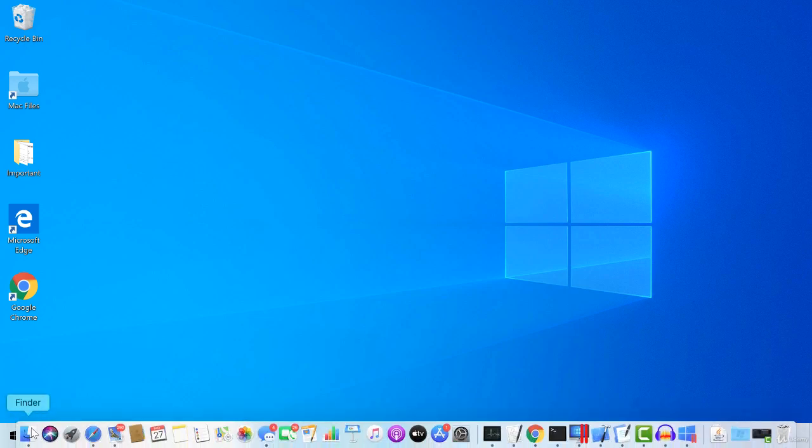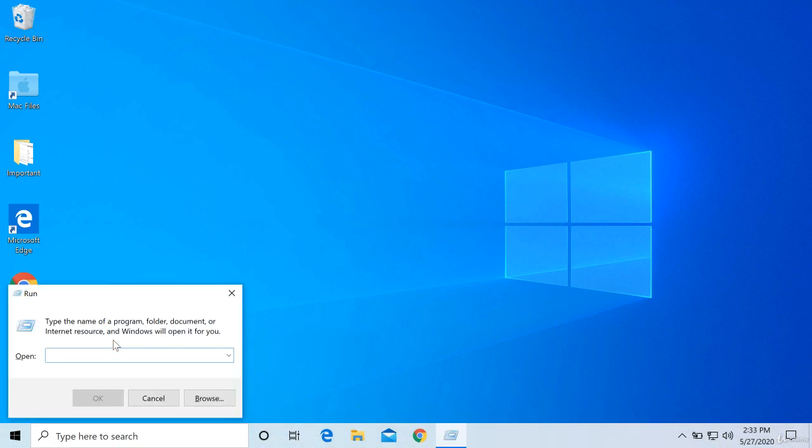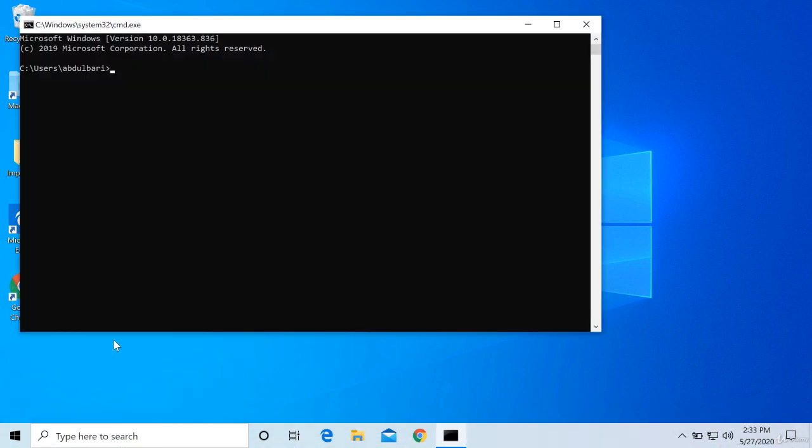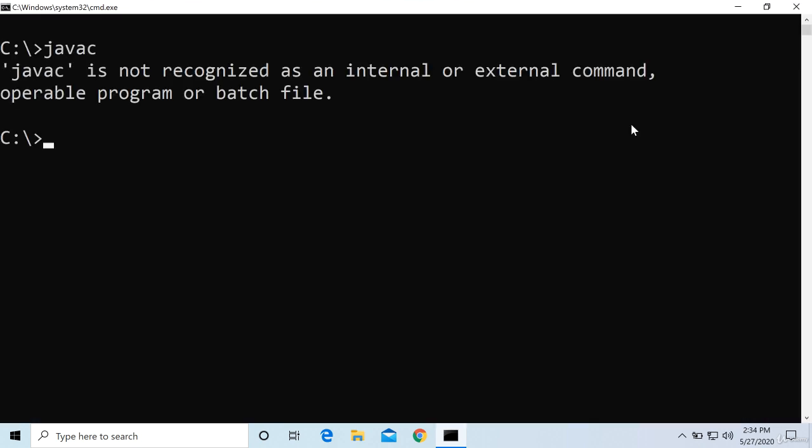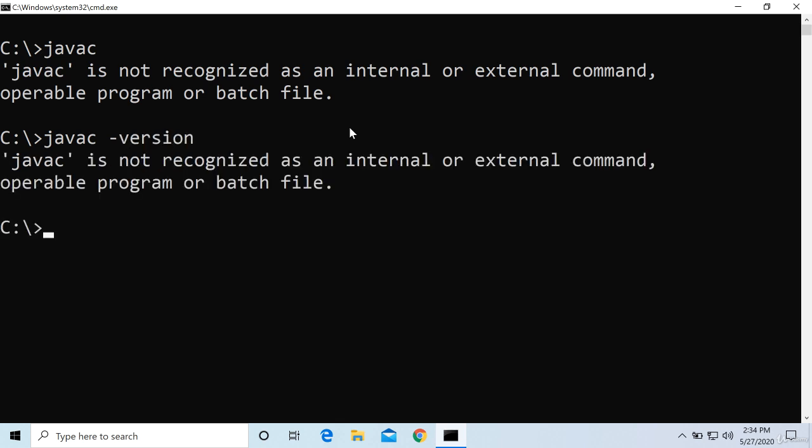Let us check. So I will go to command prompt. So to test whether Java is set up properly or not, at this command prompt, I will say javac. Let us see what happens. javac is not recognized as an internal or external command. Means it's unable to recognize javac. What is this javac? See, there is one thing I can check. Java compiler, javac hyphen version. Still it's not working.